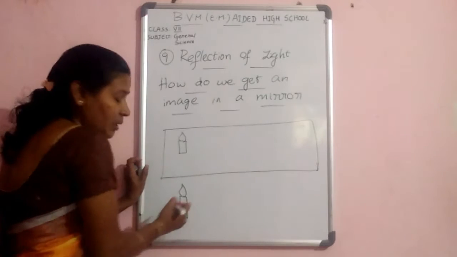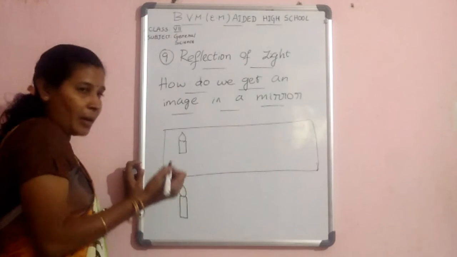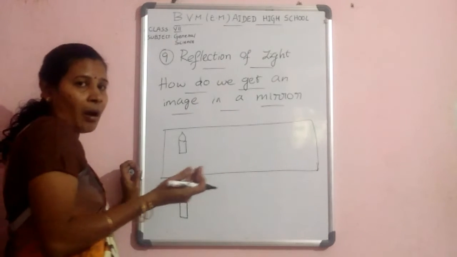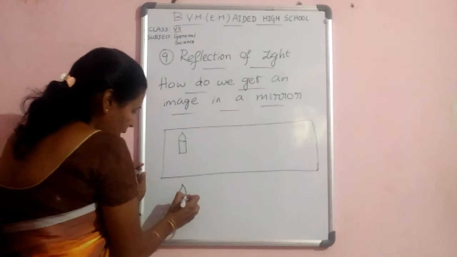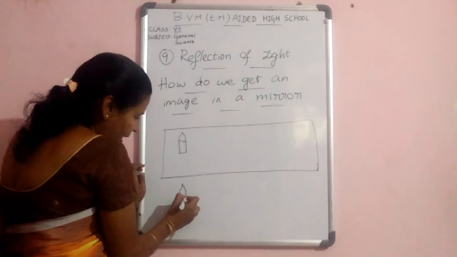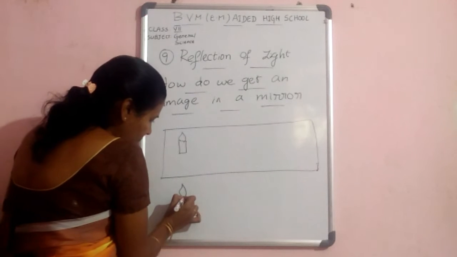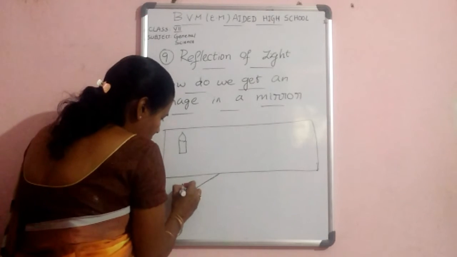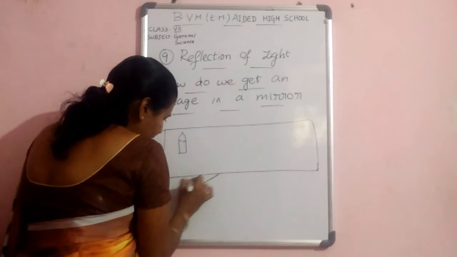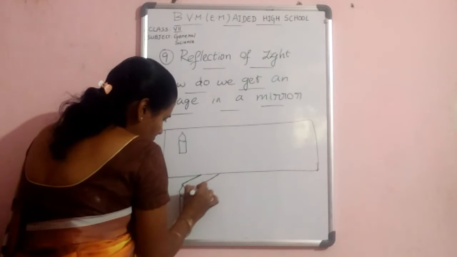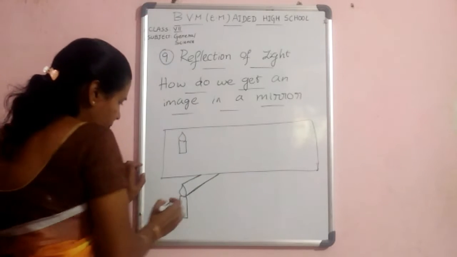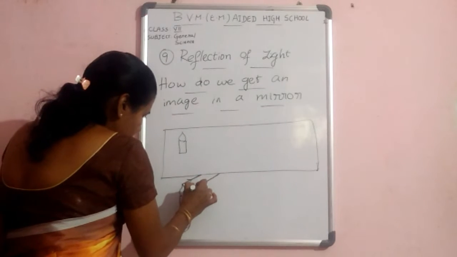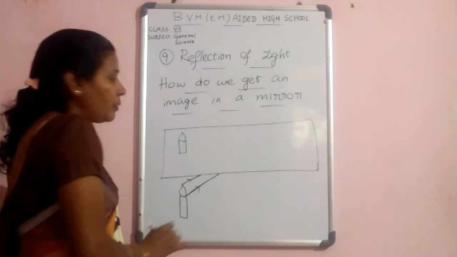The light rays come from the sun or any light source. Then these light rays fall on the candle. Then these rays fall on the mirror. That means the incidence rays fall on the mirror.